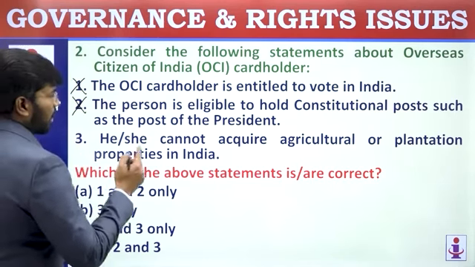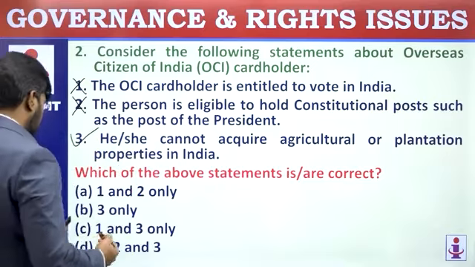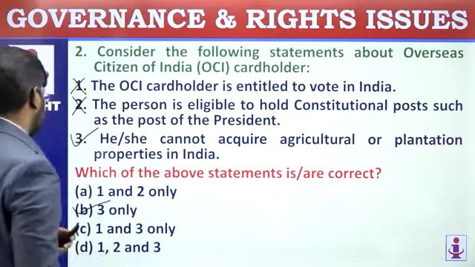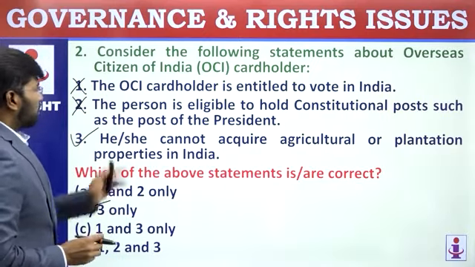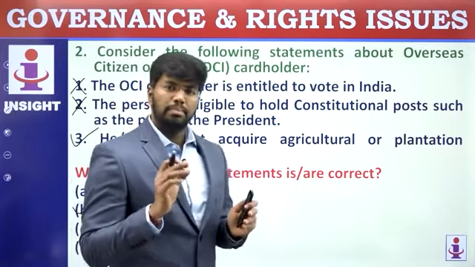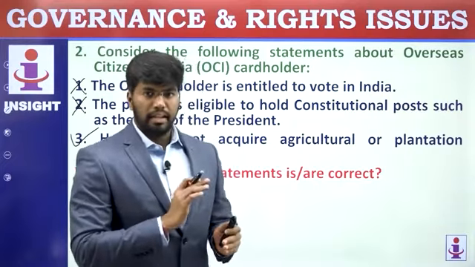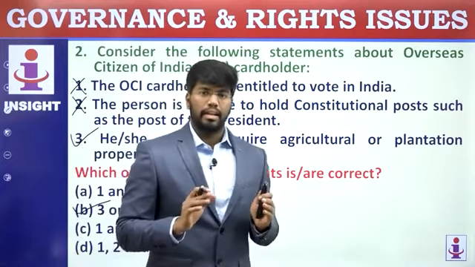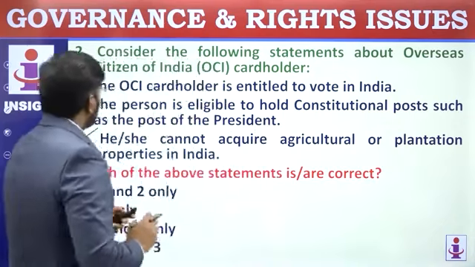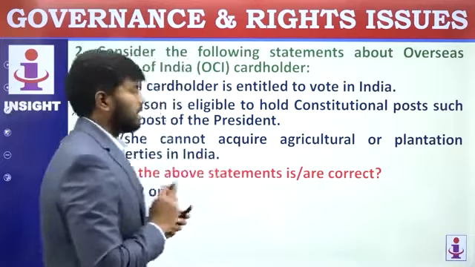He or she cannot acquire agricultural or plantation properties in India. This is a correct statement. So, B, 3 only. They are asking for the correct statement, so go for B, 3 only. And keep in your memory that OCI holders have indefinite permanent residency, but they are not citizens. They can reside indefinitely, but can't avail the benefits of citizens. Both the OCI card holder and his or her spouse can enjoy residency.